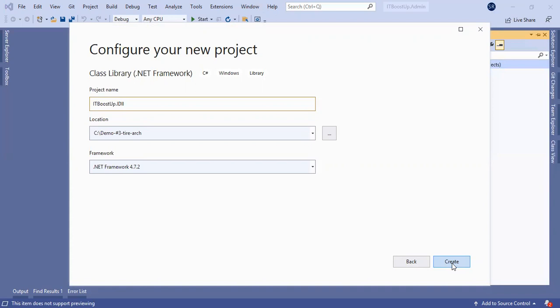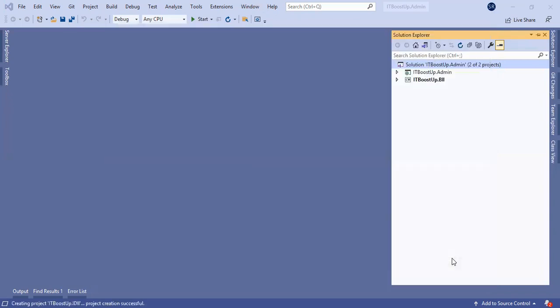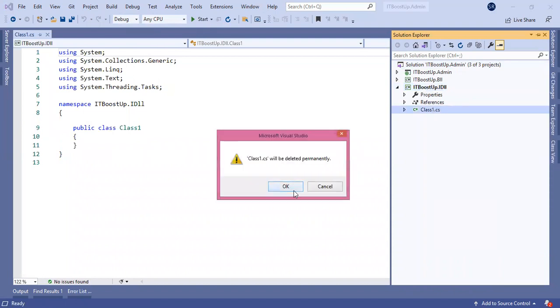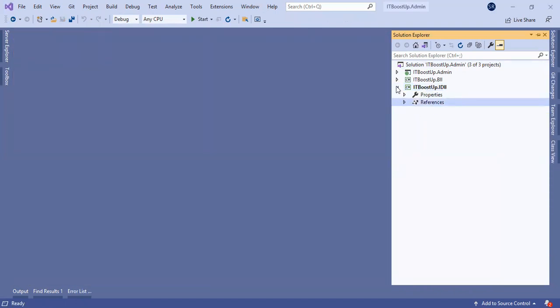That's why I have created it as IDLL, interface data logic layer. We put all interfaces inside this project. So this is our IDLL project.